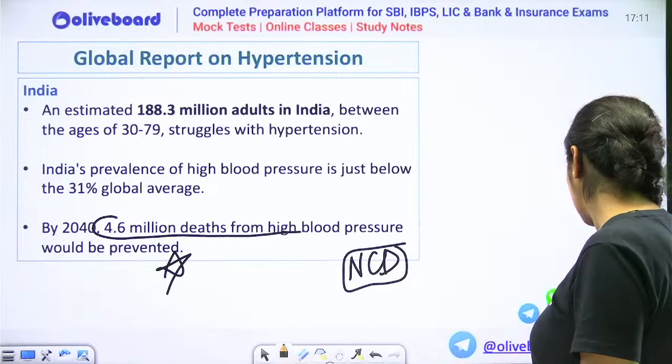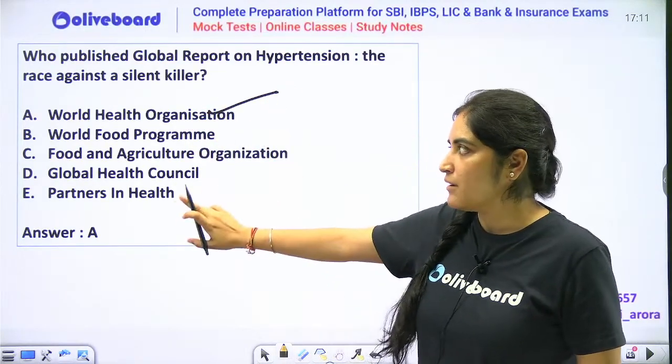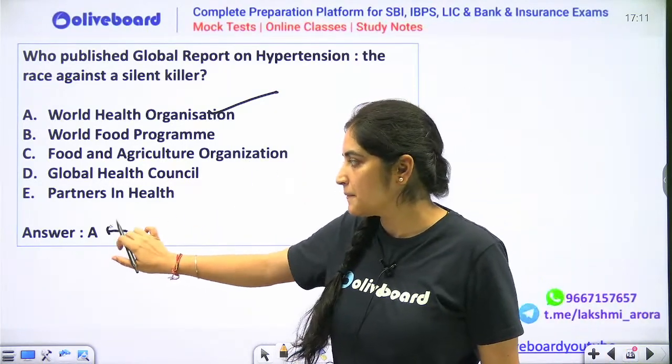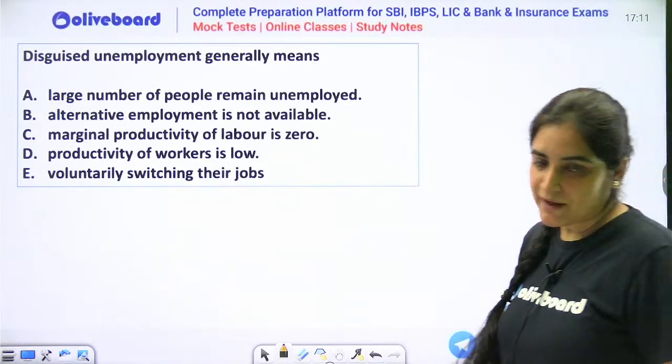That is why I am telling you this. So the correct option over here is option number A, which is your World Health Organization has published this data. Please try to remember this. Next thing, very good, Deepika.